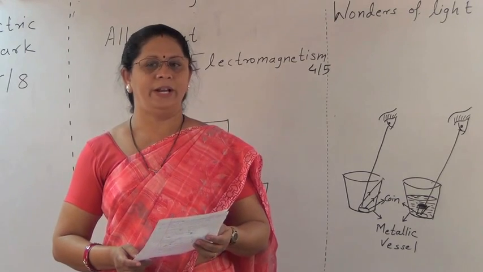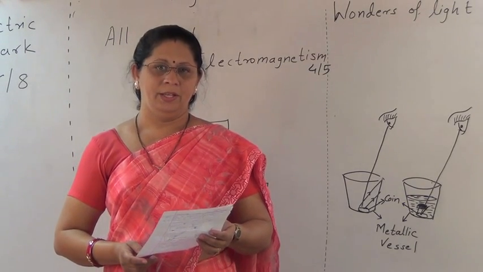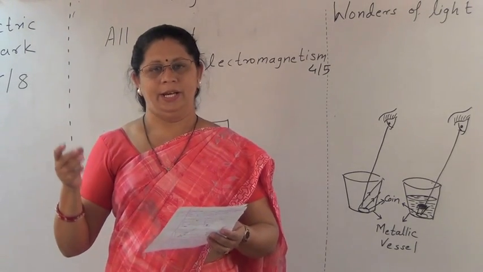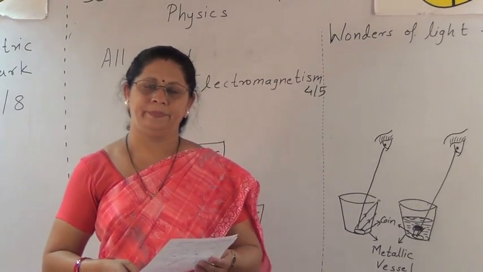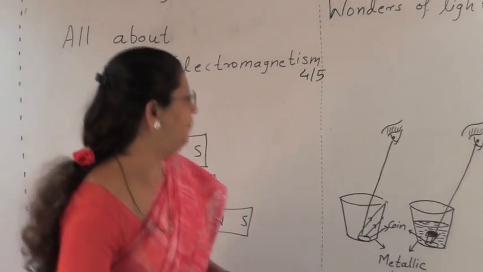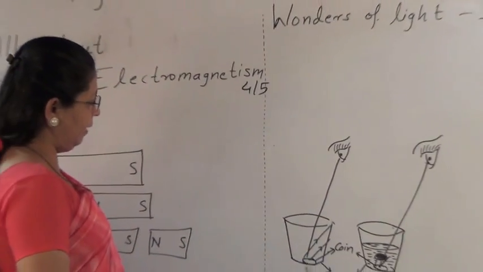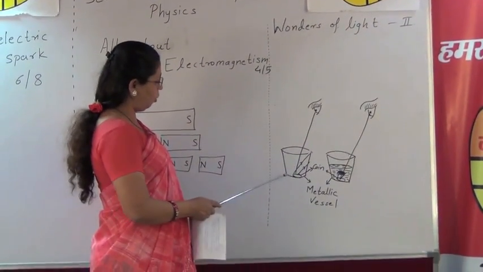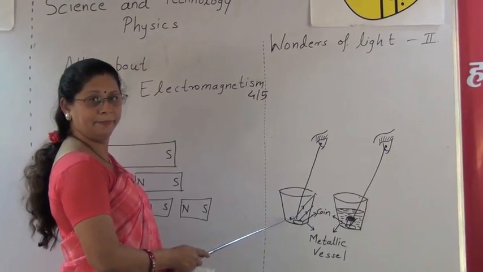Now for Wonders of Light Part 2. There are 3 processes in this lesson, for which we can see one diagram is drawn here. Here a metallic vessel is placed and a coin is placed inside it.